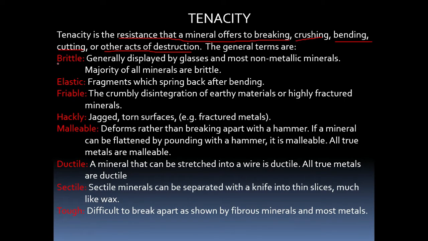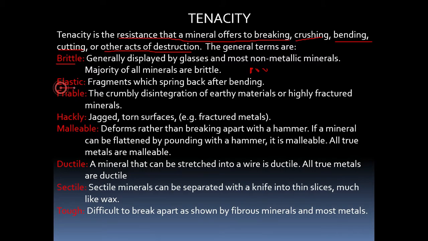For example, there are six to seven types of tenacity. The first one is brittle. Brittle means when you break the mineral, it breaks into small pieces. For example, if you break glass, it breaks into pieces. So tenacity is brittle.